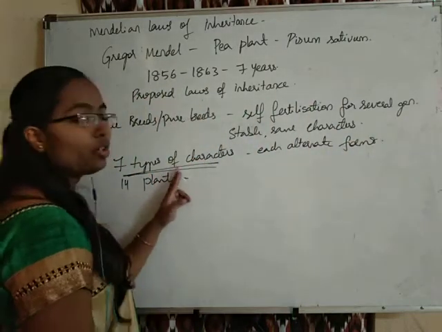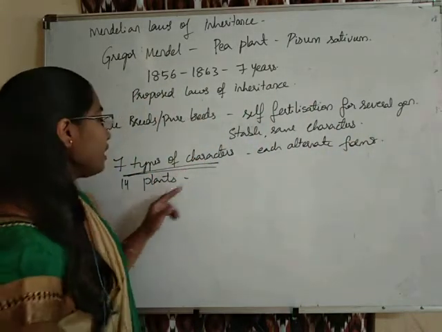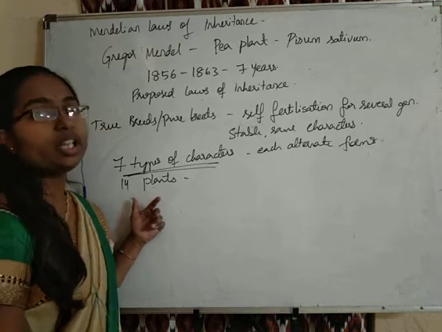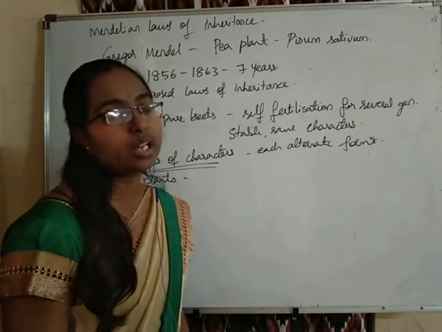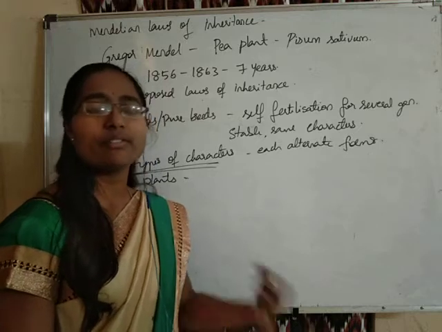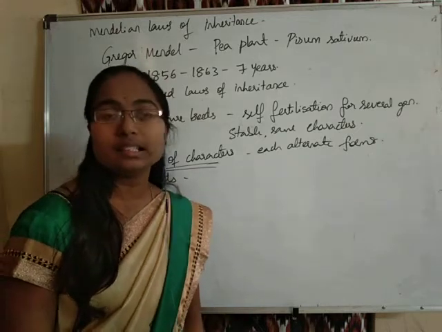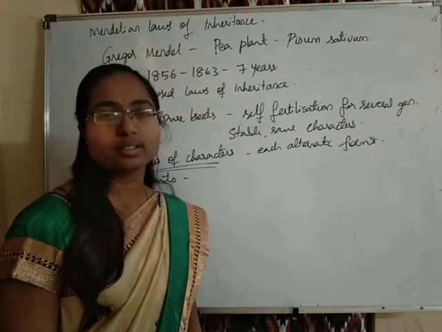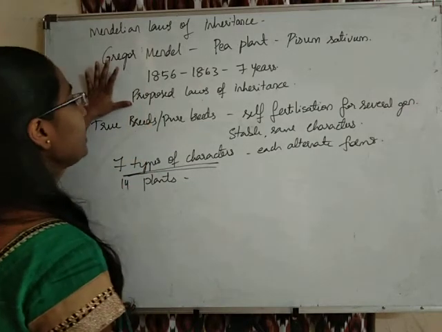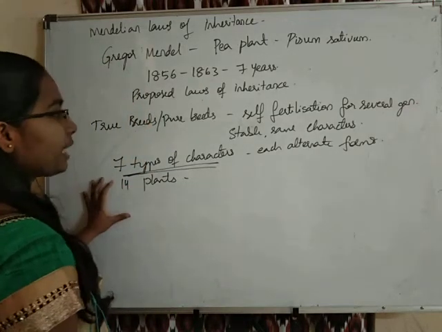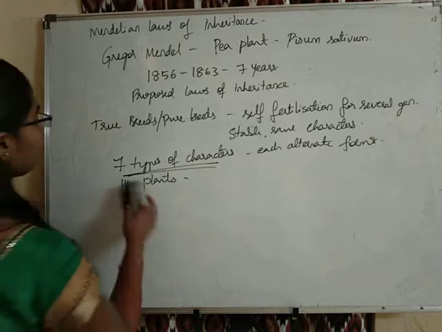Such kind of 7 characters he has taken, and he has taken 14 plants totally, each of which shows alternate characters. He conducted several experiments on those plants considering those 7 characters, and then he proposed the Mendelian laws of inheritance. So let us see what are the characters taken by Mendel into consideration first.